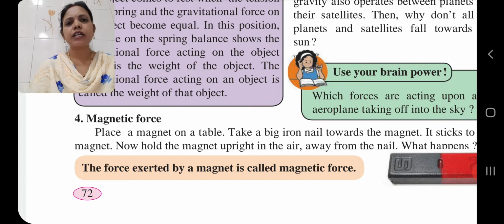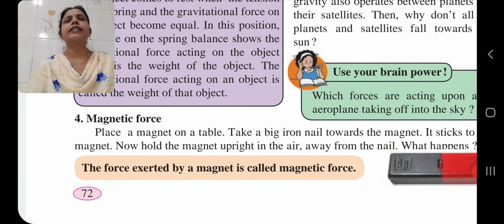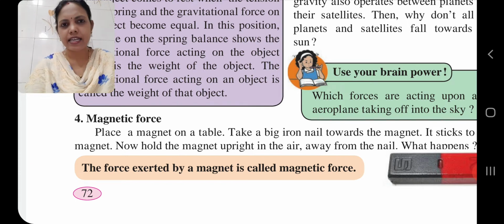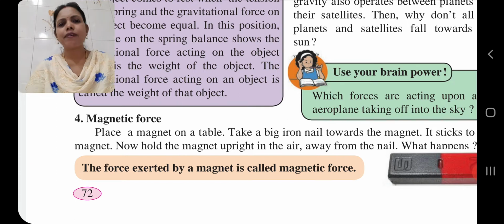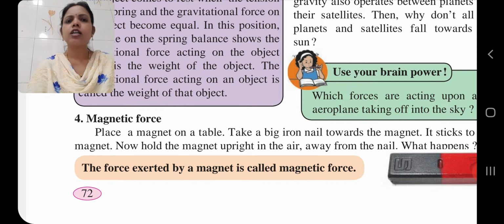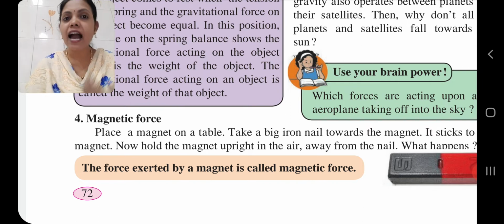So children, here what we see related to magnetic force is that the force exerted by a magnet is called magnetic force. When the magnet attracts an object, which here is the iron nail, then only can we say that force is exerted on that iron nail.